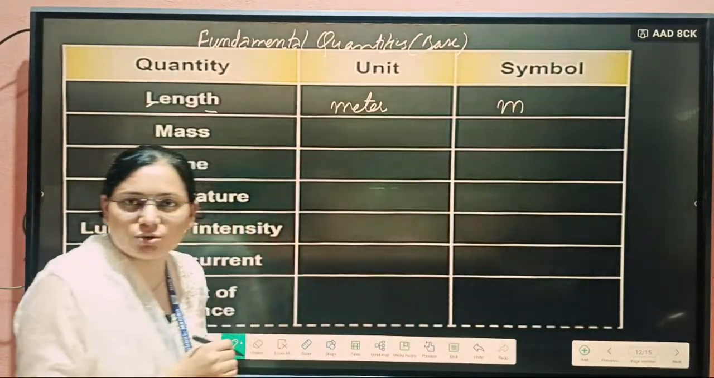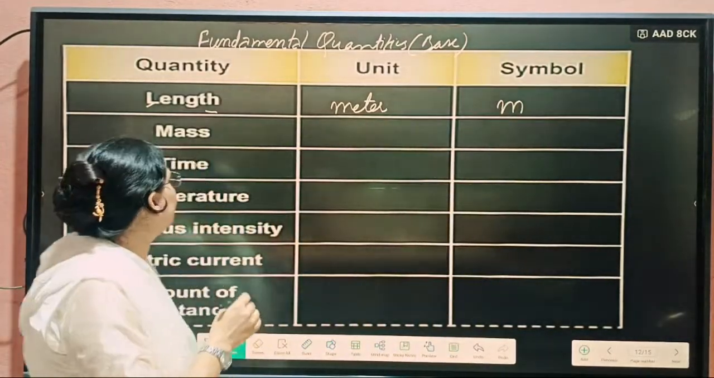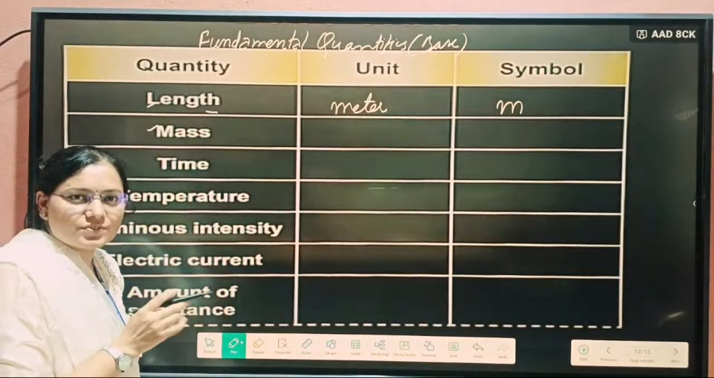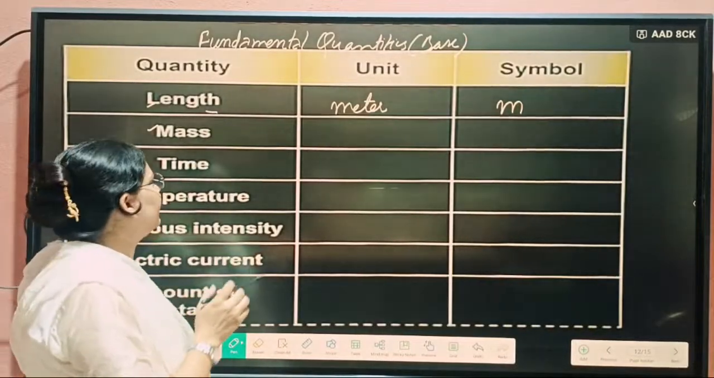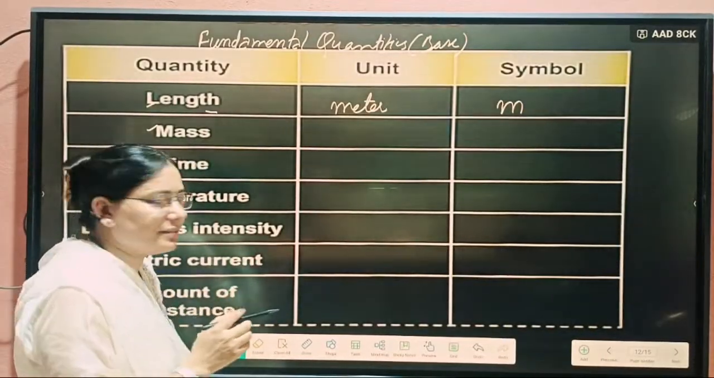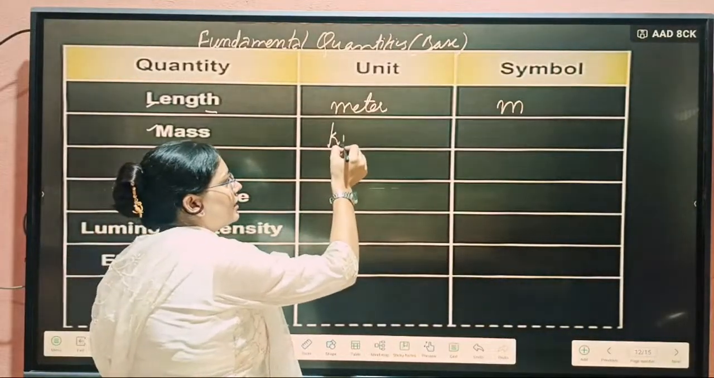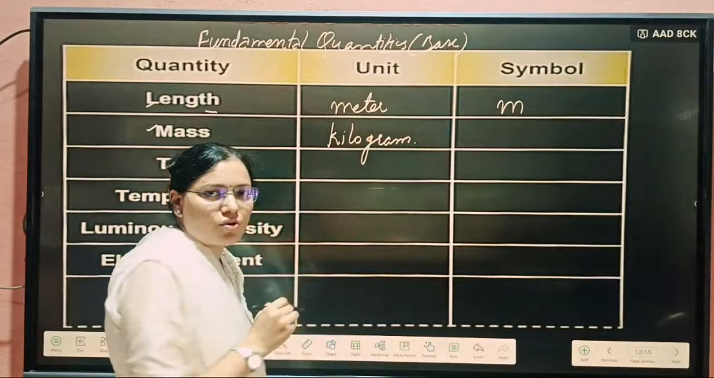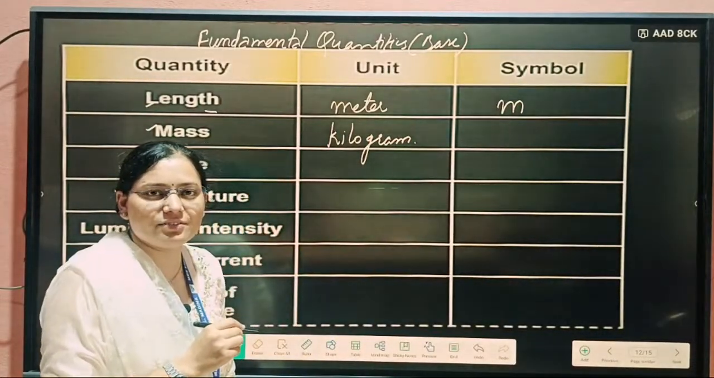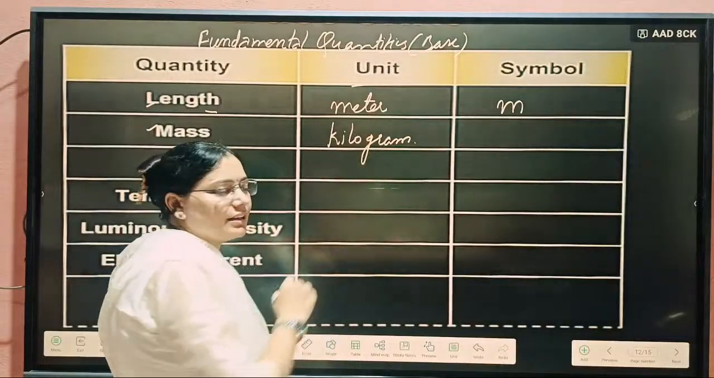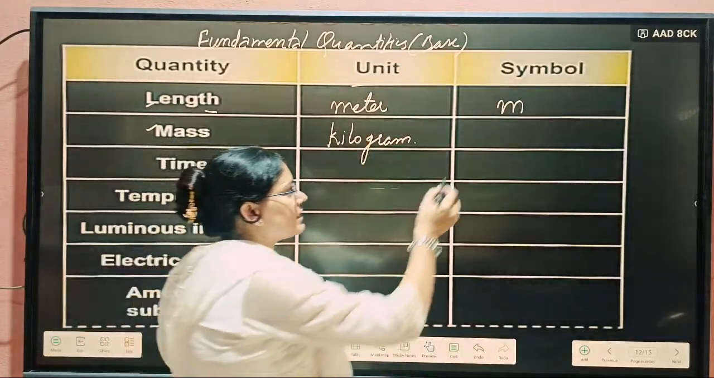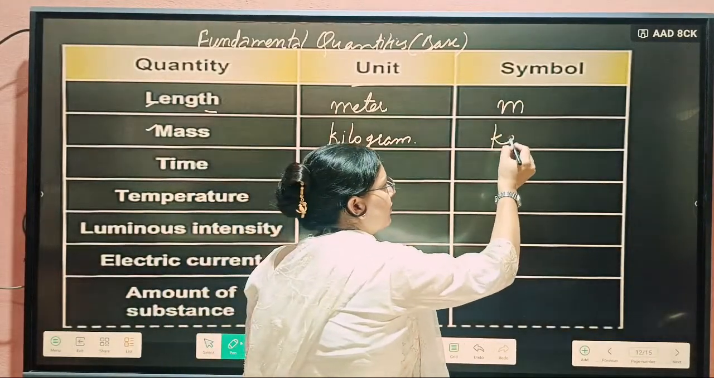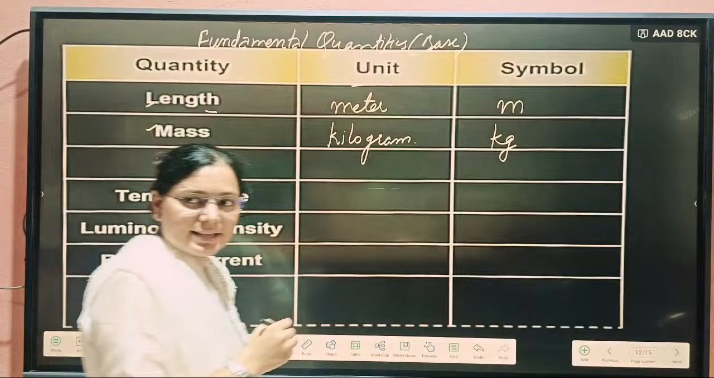Small m letter we will use for the unit of the length. Next, our fundamental quantity, that is mass. Mass we can't derive from another quantity, that's why we call it a fundamental quantity. The unit of mass is the kilogram. If you want to measure the mass of any object, the unit will be the kilogram, and in short we write kg only.